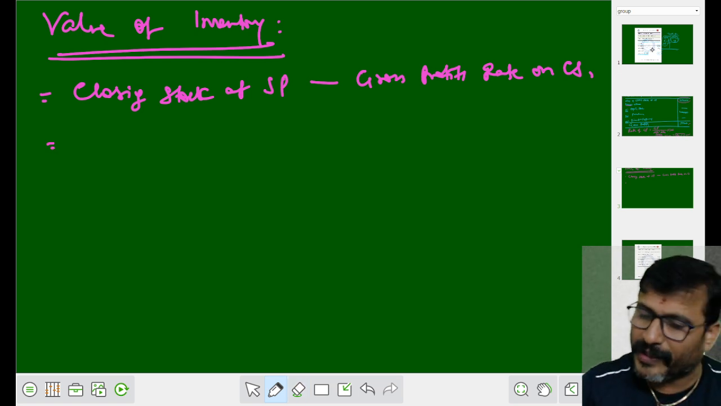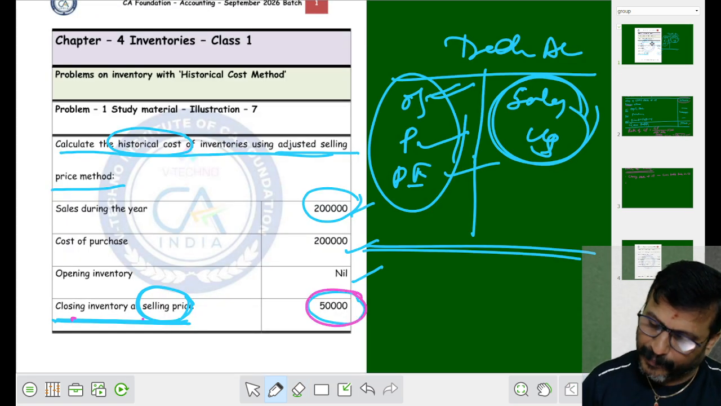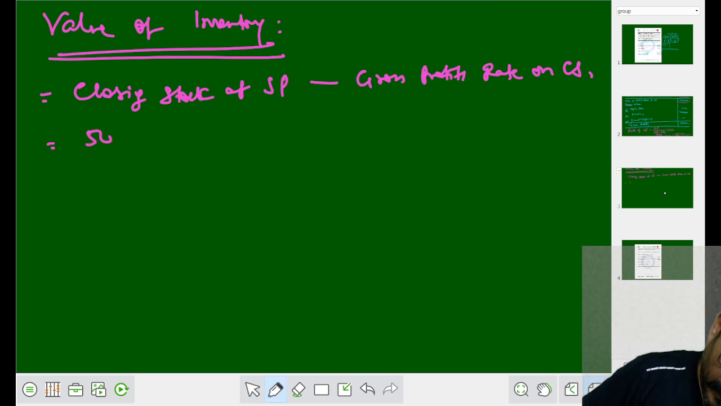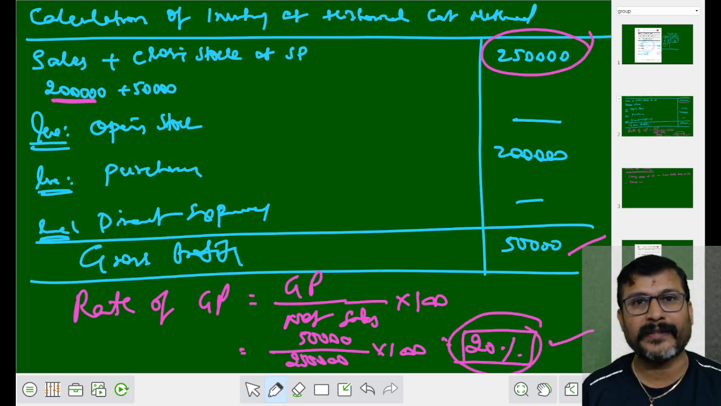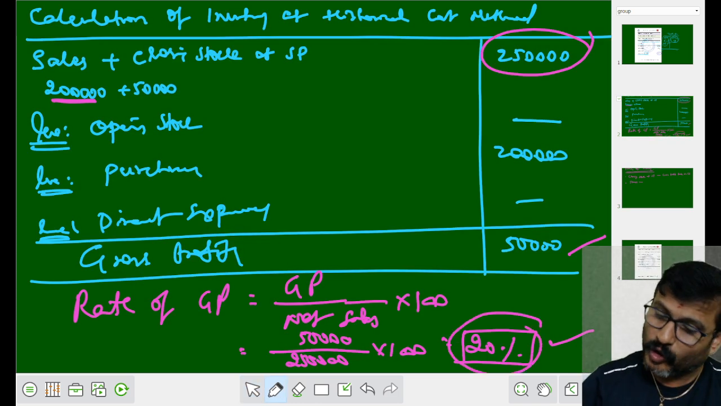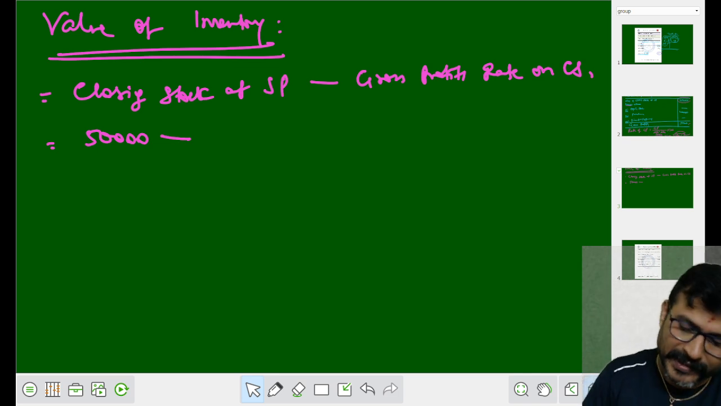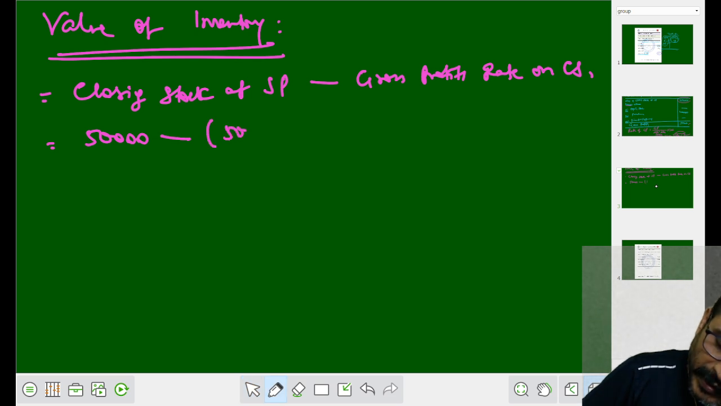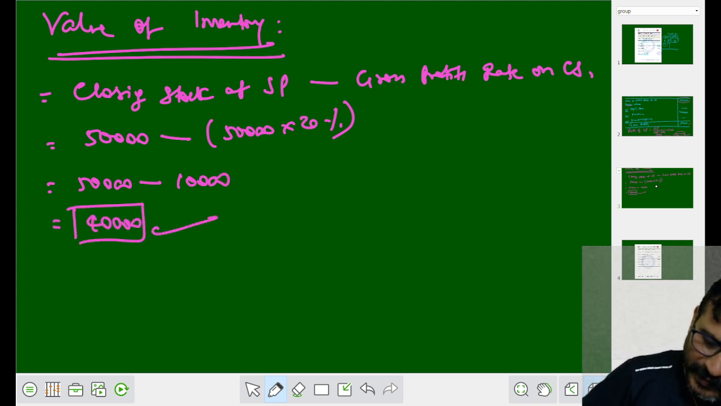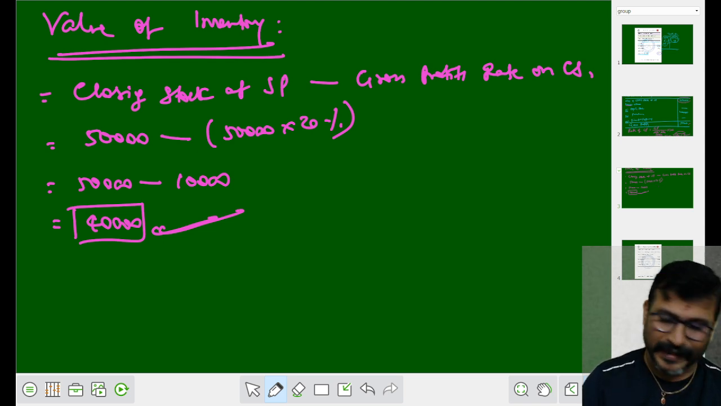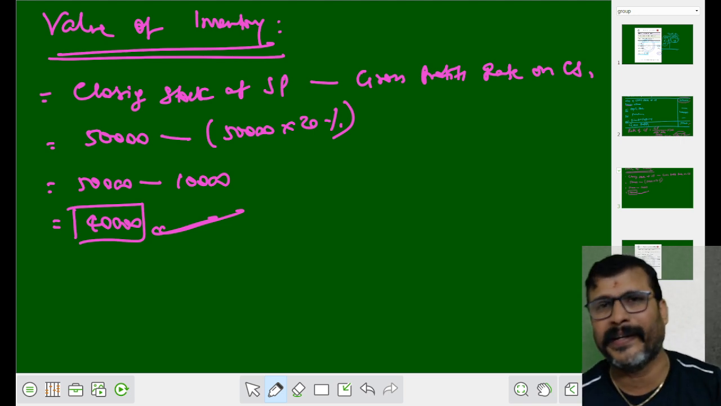What is the closing stock at selling price? Closing stock at selling price is 50,000 minus what is the rate of gross profit? 20%. 20% of what? 20% of your closing stock, that is 50,000. That is 50,000 into 20%. Now 50,000 minus 20% of 50,000, which is 10,000. So your answer will be how much? Your answer will be 40,000. This completes the answer for the first problem, my dear student.